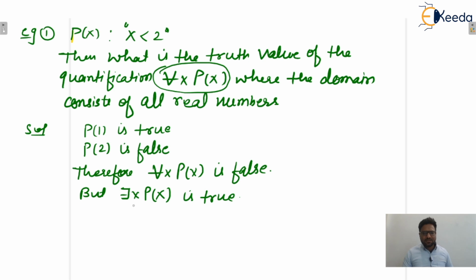That means there exists some x, let's say x equals 1, or let's say x equals 0. We need at least one x. That is existing, so we can say that there exists x, p(x) is true.